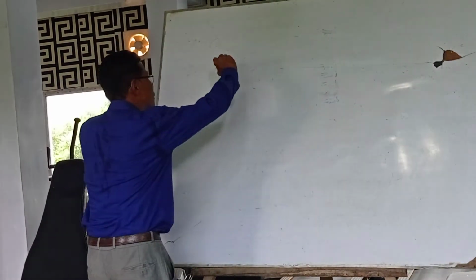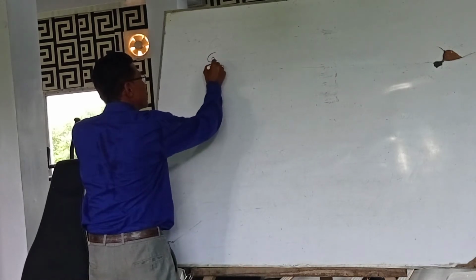I'll give you the definition of gravitation.